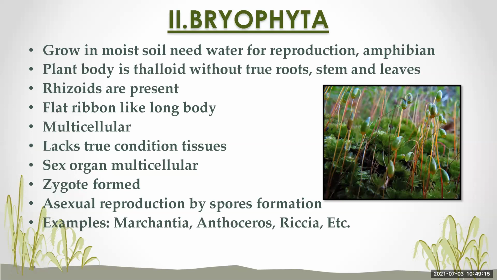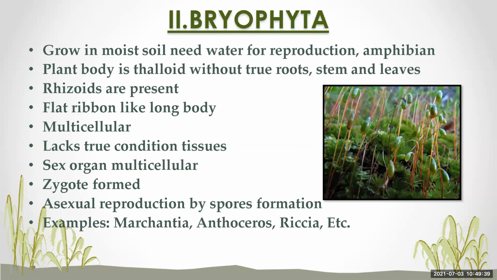Thalloid means they are flat in nature. They reproduce by spore formation. The plant body of bryophytes is flat and ribbon-like, without true roots, but false roots are present, that is, a root-like structure is present, but they are not really roots.